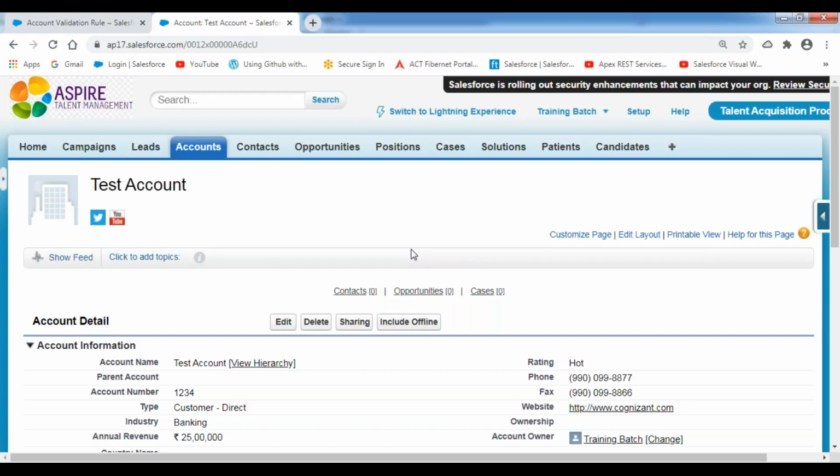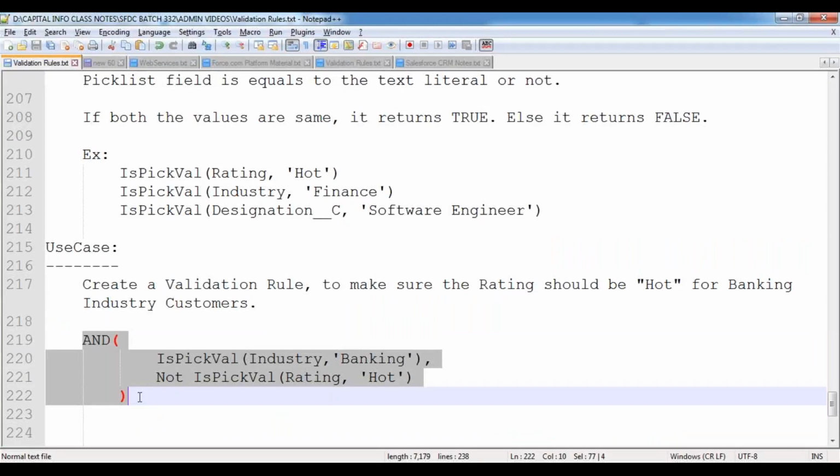So in this case, whenever we are creating validation rules, we can specify the validation condition by using this ISEQUAL function also. Depending upon your application requirement, we can do this. This is how we use this ISEQUAL function inside your validation rules.